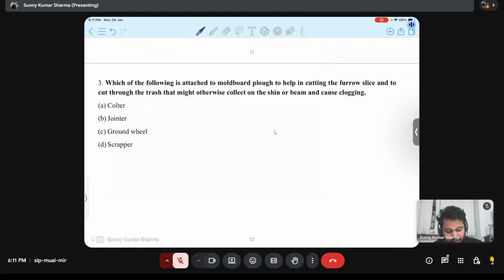Now the third question is, which of the following is attached to moldboard plow to help in cutting the furrow slice and to cut through the trash that might otherwise collect on the beam and cause clogging? This attachment is called what?